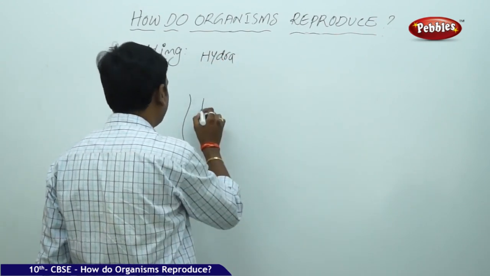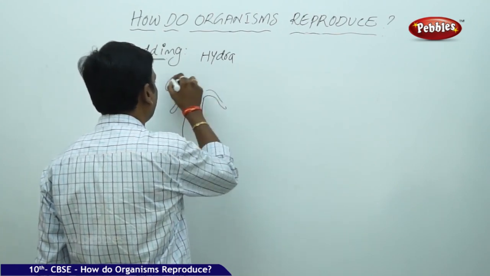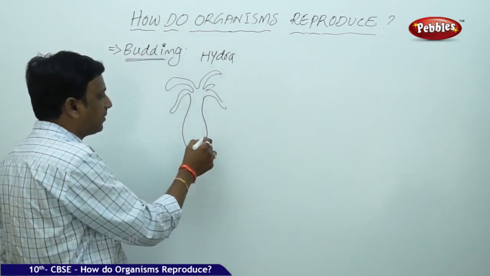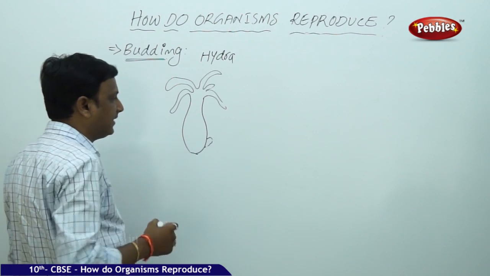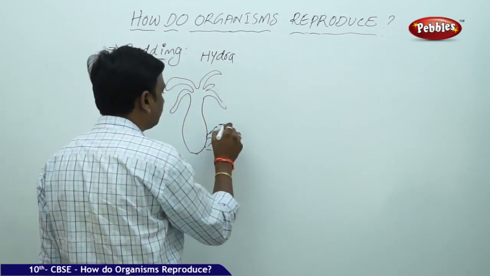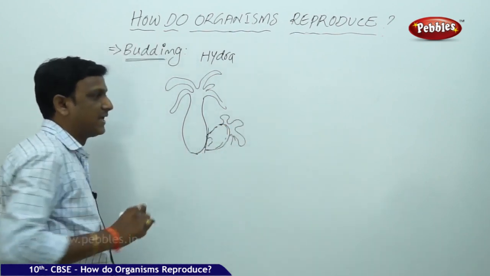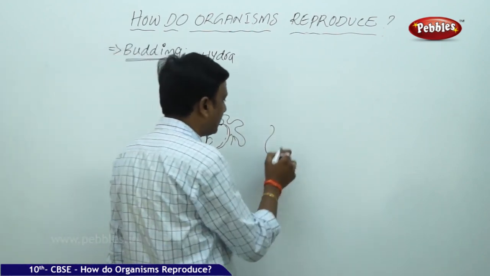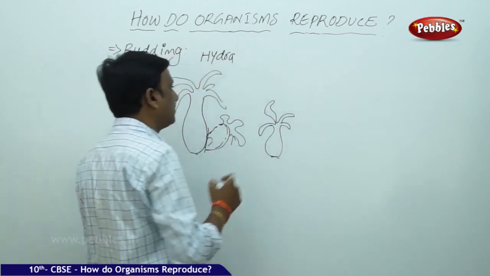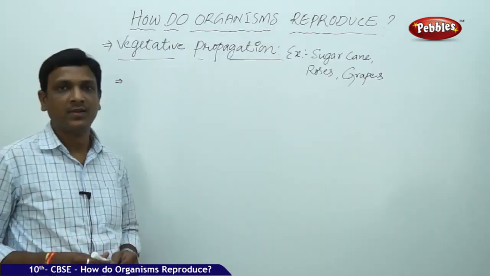So Hydra is having tentacles and the body like this. This Hydra produces a small bud on the surface of its body. This bud gradually grows up and it detaches from the parent and it grows as an individual, separate organism. So this is what is called budding in Hydra.